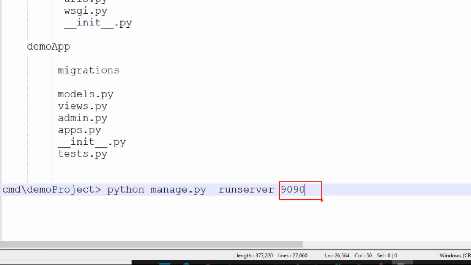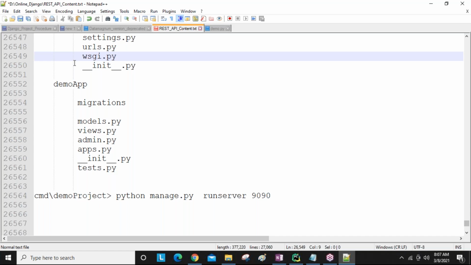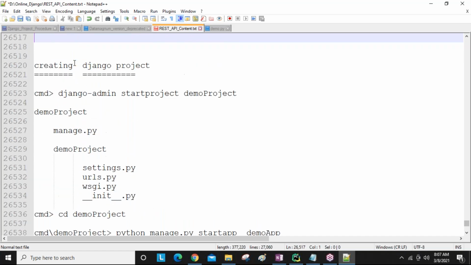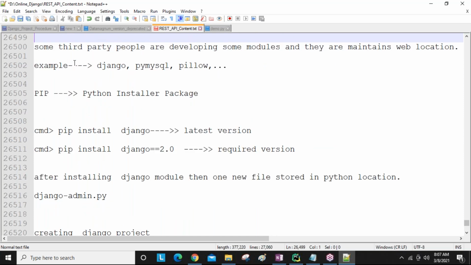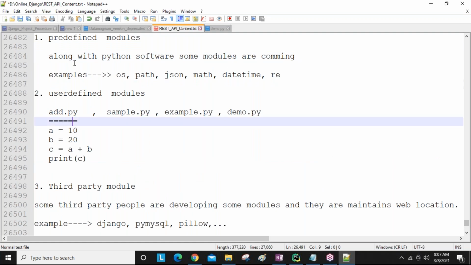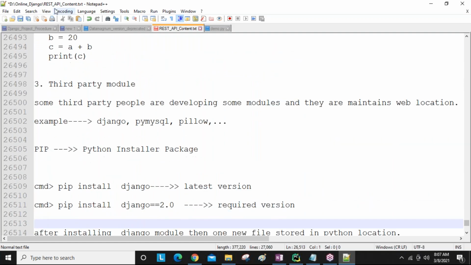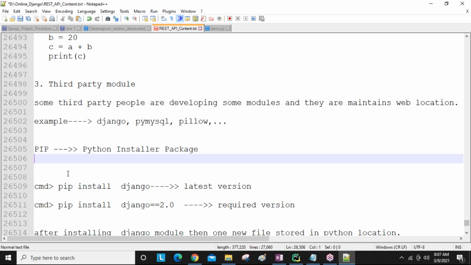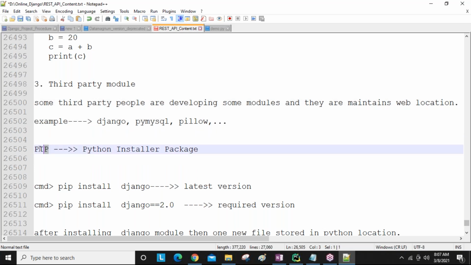Okay, guys. Today our main target is Django installation. If you want to install Django, first of all we need to learn the modules concept. There are 3 types of modules. Third party module knowledge is required here. If you want to install third party modules, then the pip command is required.